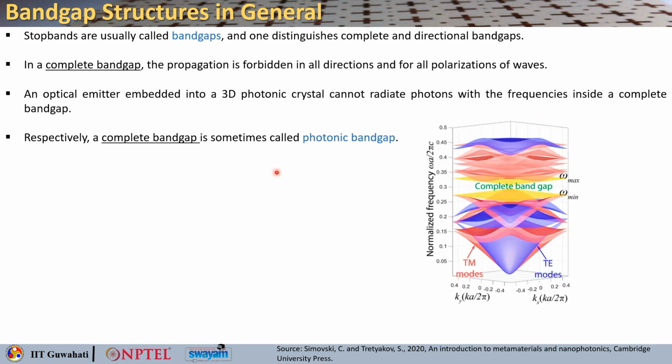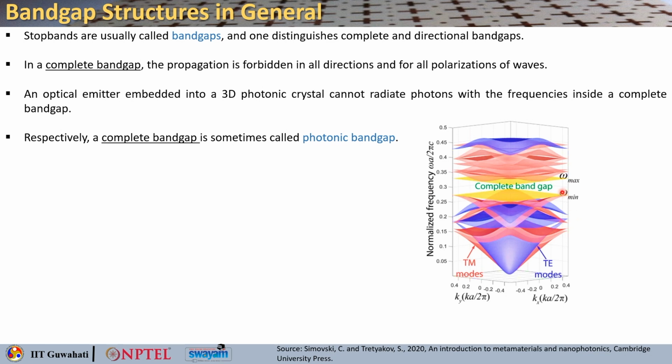This is how it should look. For both the two orthogonal modes, TE and TM modes, there should be a band gap, and that should be for all the k vectors within your Brillouin zone. That means it will take care of all the directions and for both polarizations, and that is how you get a complete band gap.